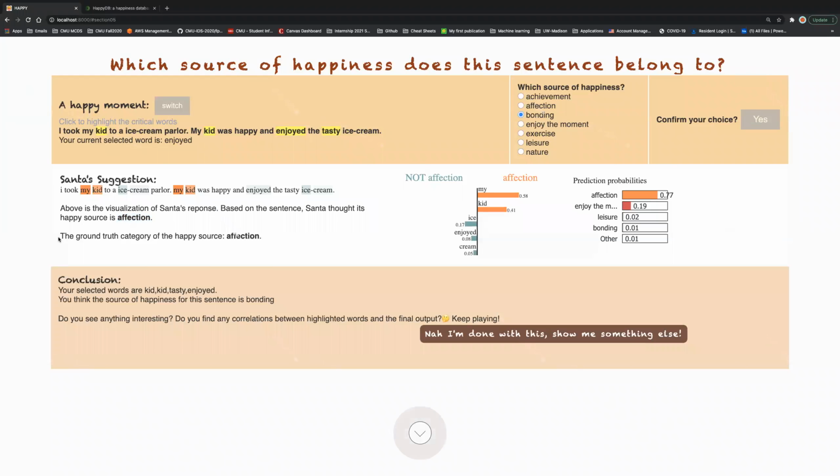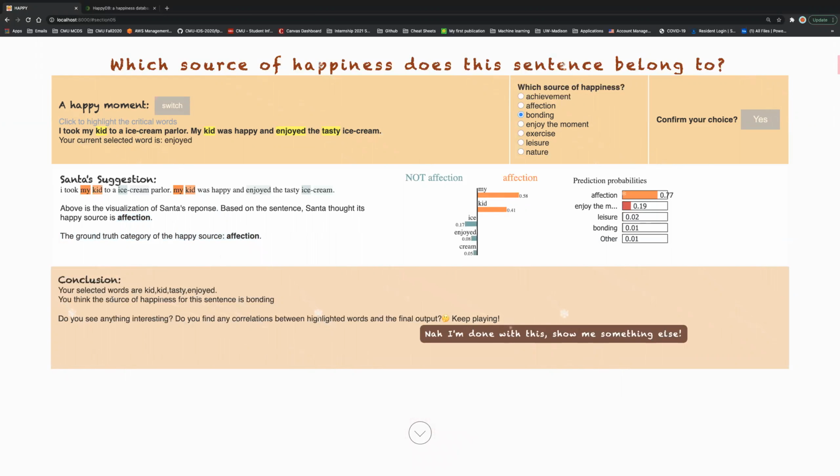And we also provide a ground truth here that is also affection, but there could be some cases that the ground truth is different from Santa's suggestion. That's because Santa might make mistakes as well. So we want the user to think about this uncertainty. And also Santa provides some more details about the decisions he made.